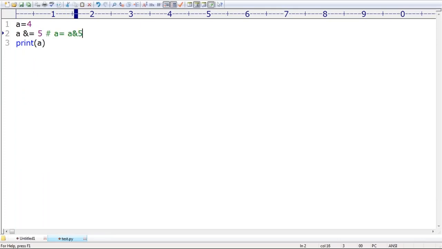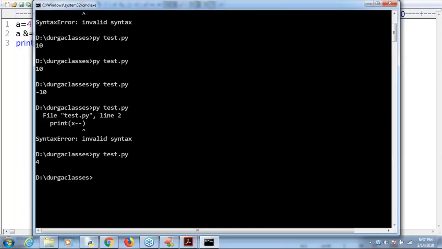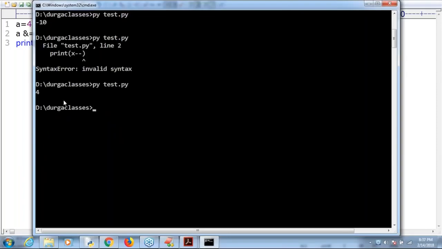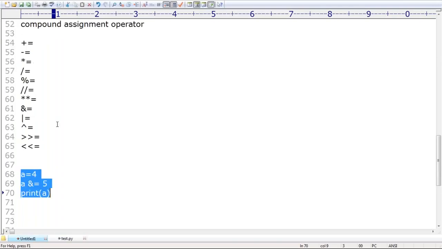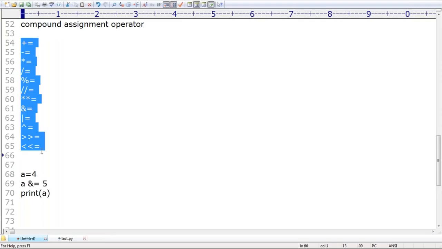Sir, and is a bitwise operator. 4 and 5, automatically the answer we are going to get is 4. Make sure, sir, similarly we can use the assignment operator with all these operators, so all these compound assignment operators are perfectly valid, no problem at all. Clear?